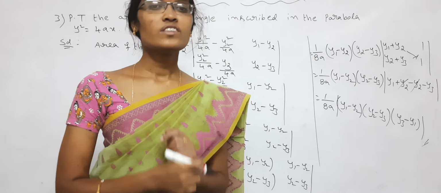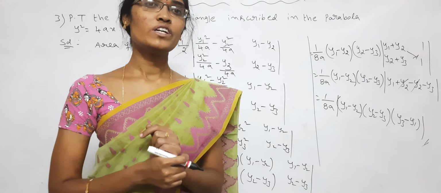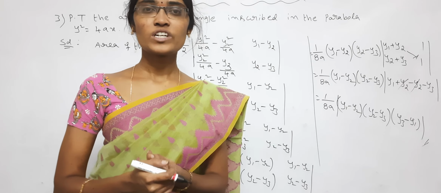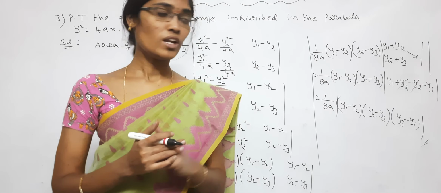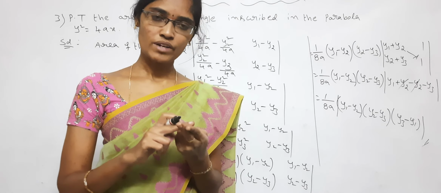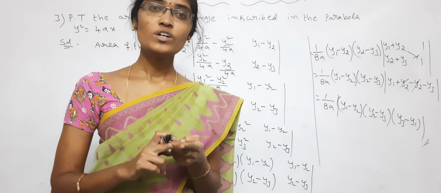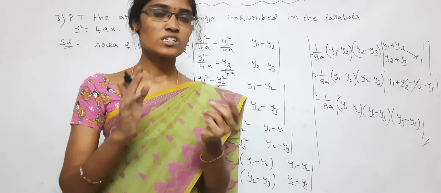This year, for parabola 2021, these three sums are very important. In these sums you will get one sum. Part 1, standard form of parabola. In these two sums, x-axis, y-axis, and 1 by 8a into x1 minus x2. Concentrate more on these three sums.